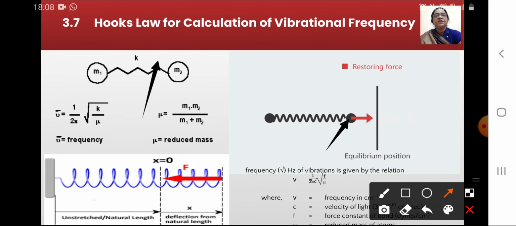Now see here this equation to calculate the vibrational frequency. Here nu bar is the wave number, and nu is the frequency. Frequency is equal to 1 upon 2 pi into root of k by mu. K is the force constant, mu is the reduced mass, and the reduced mass is calculated by m1 into m2 divided by m1 plus m2. The relationship indicates that the bond between heavier atoms vibrates at lower frequency and a stronger bond between the atoms vibrates at higher frequency.